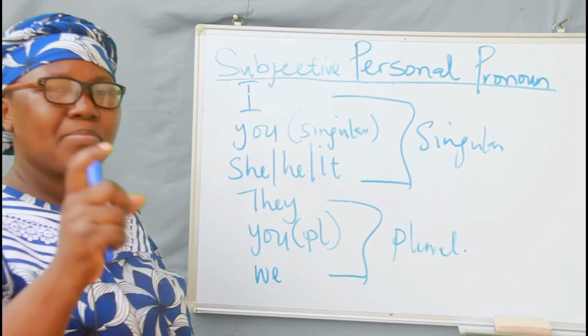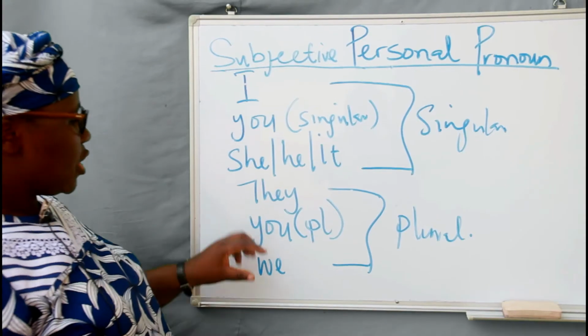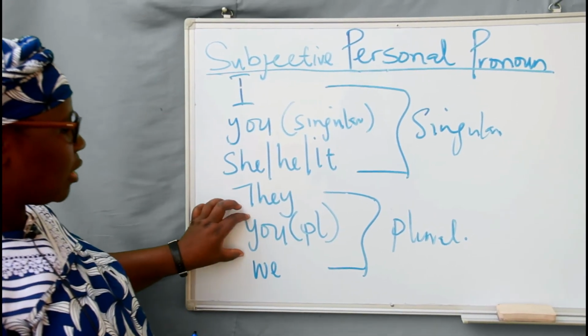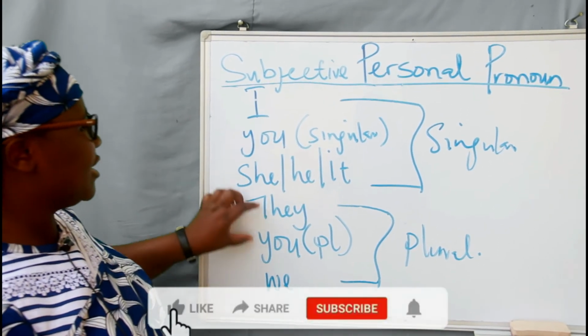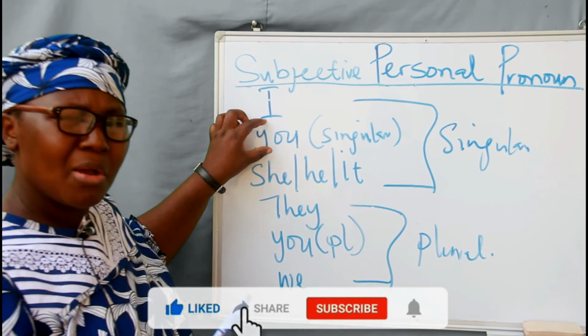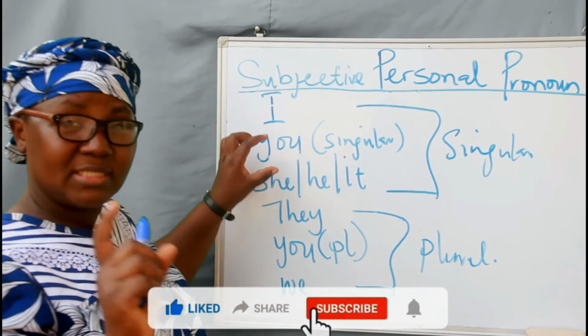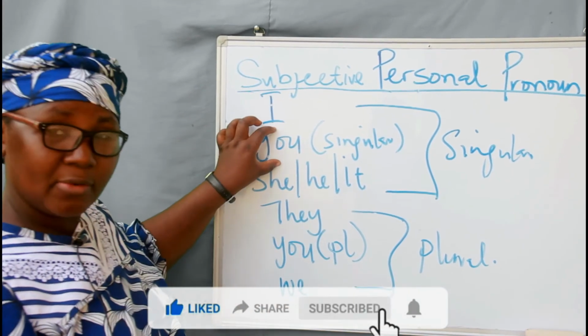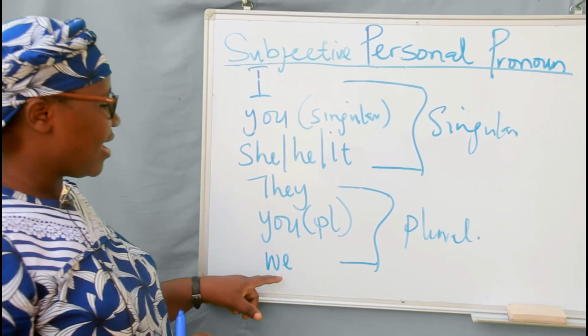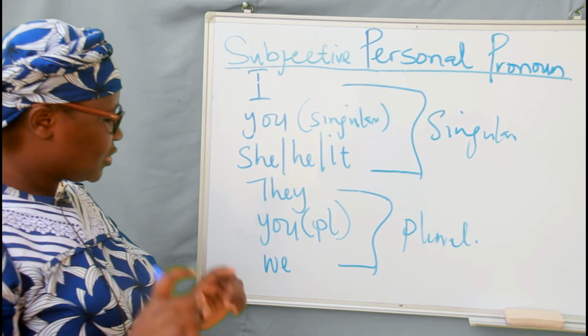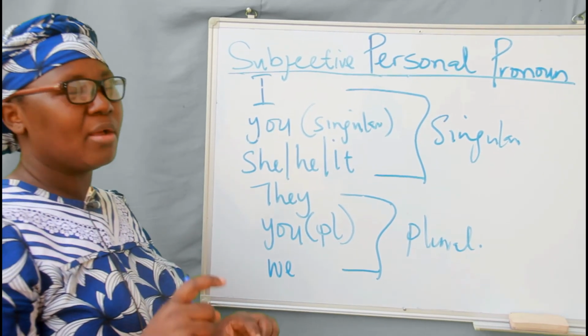The first person plural pronoun here, they. You here is the second person plural pronoun. It is different from this first one. Somebody will want to ask, why are they different? The context will tell you which is singular and which is plural. And finally, we have we here as the third person plural pronoun.